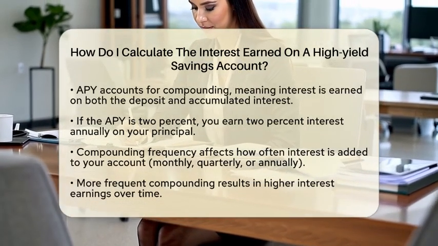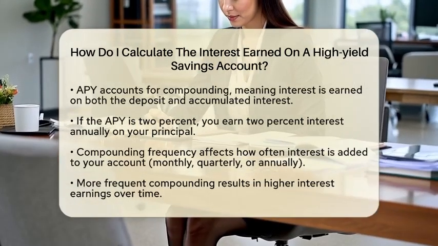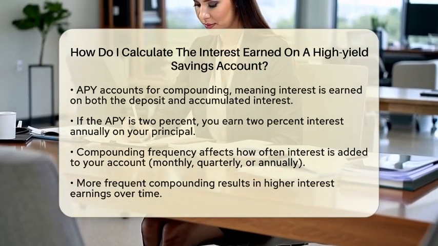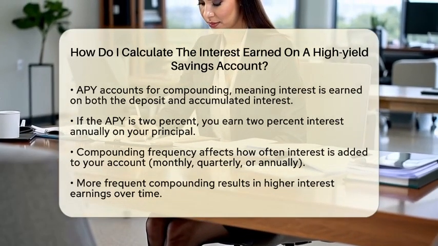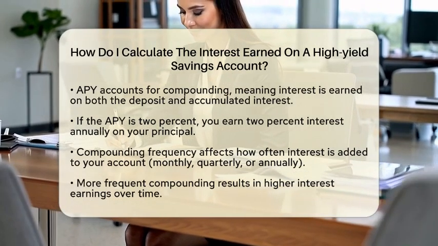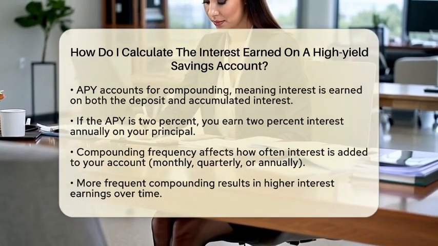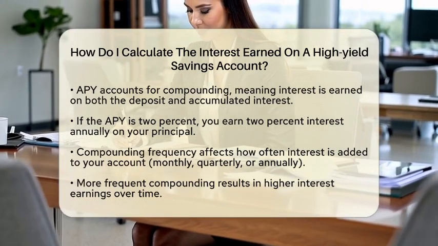Now let's talk about compounding frequency. This refers to how often the bank adds interest to your account. Common compounding frequencies include monthly, quarterly, or annually. The more often interest is compounded, the more interest you will earn over time.